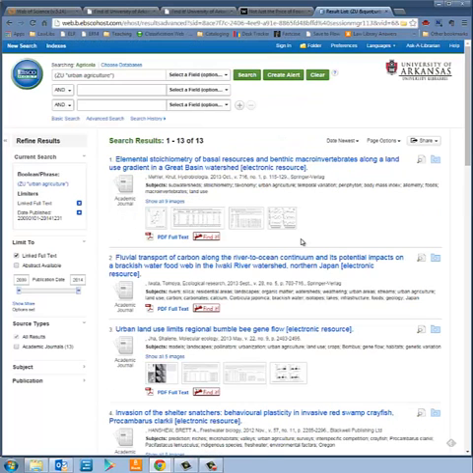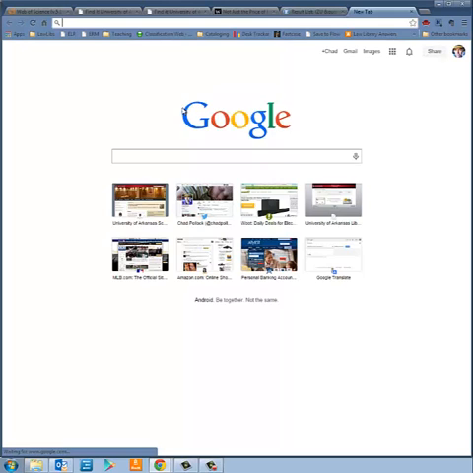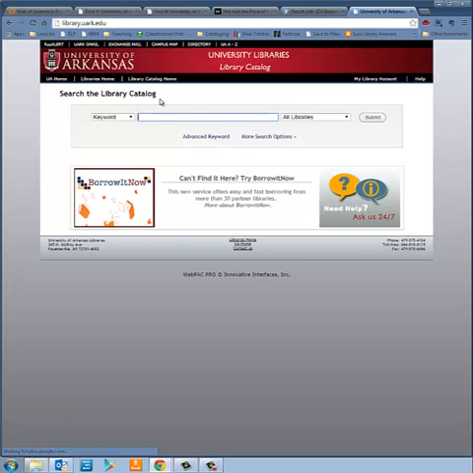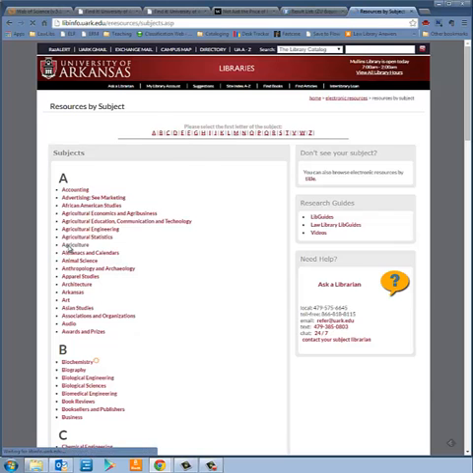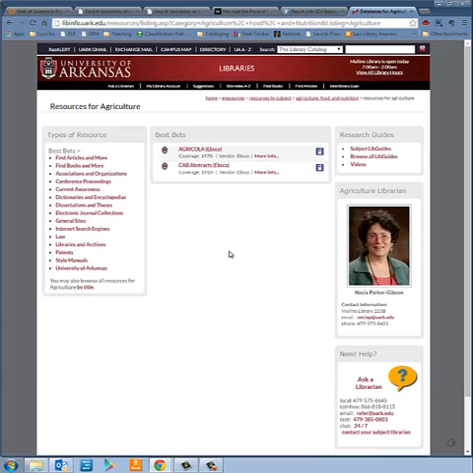Again, a very crash course in using these databases. If you have any questions, feel free to ask me. I want to show you also that over at the University Library there is a subject specialist in the area of agriculture. And so let's go to databases by subject, choose agriculture. And then you see Necia Parker Gibson. She is the librarian over at the main library, Mullins Library, and she would be happy to help you. If you're searching one of these databases and you get stuck, or if you need a little bit of research help, feel free to contact her, and her contact information is right there.